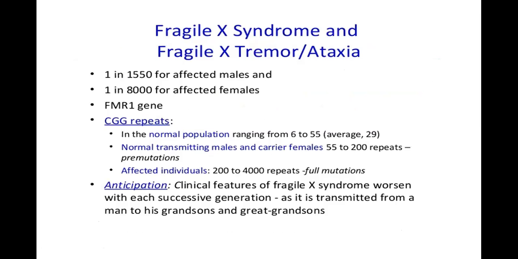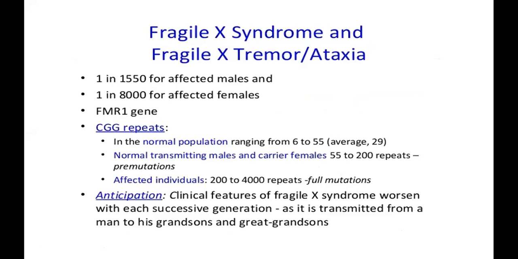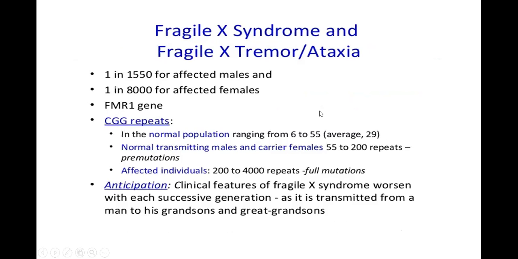Fragile X syndrome and Fragile X tremor ataxia. 1 in 1550 for affected males. Fragile X syndrome is mostly seen in males, as I've told you already. Out of 1550, only one child is going to show Fragile X syndrome. And Fragile X tremor ataxia syndrome occurs in 1 in 8,000 for affected females.